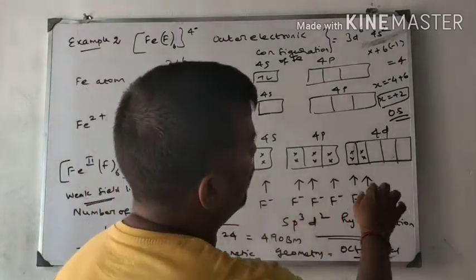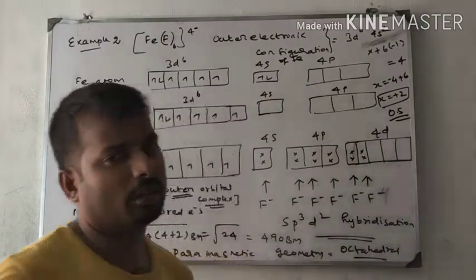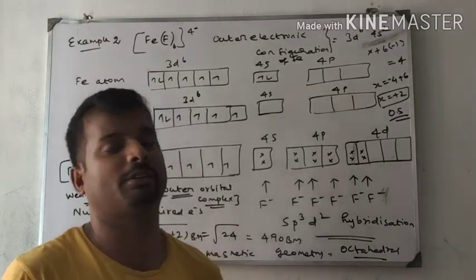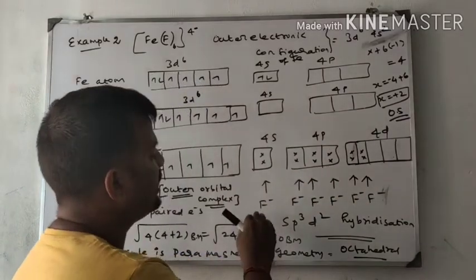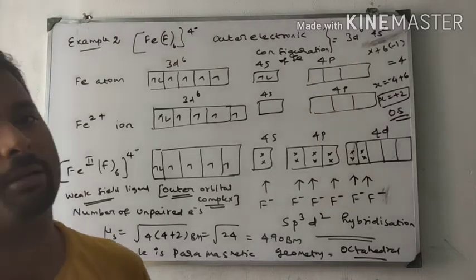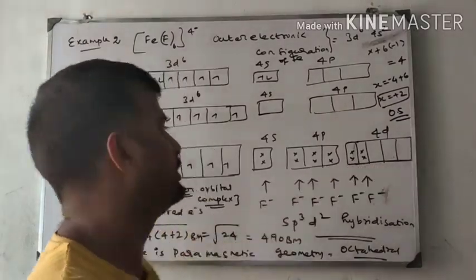So instead of that we include one more vacant shell, 4d, because these d block elements contain vacant orbitals. So 4s, 4p, 4d, because we need 6 fluorine. 6 fluorine donate electrons to the central metal atom, so we adjust the vacant orbitals like this.